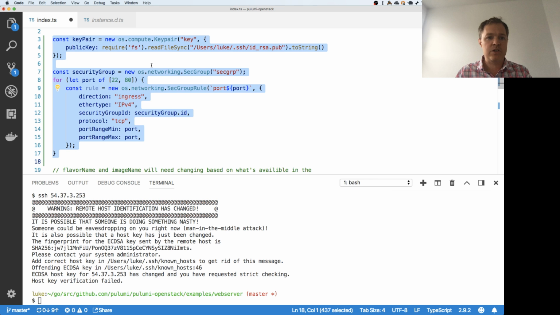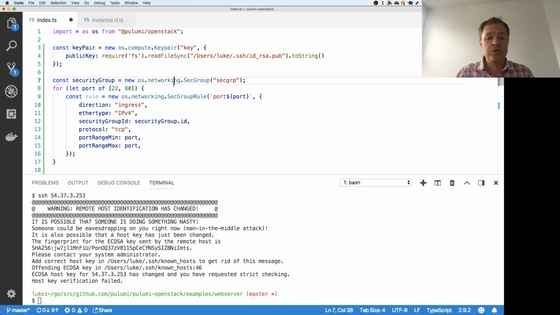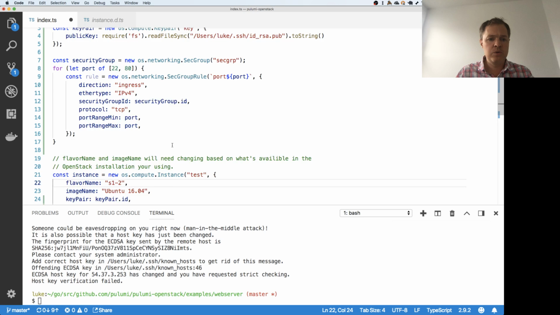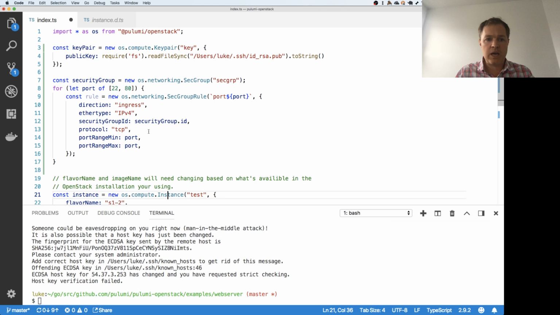So I'm going to add two things in here for this particular instance. As well as the instance down here, I'm going to add a key pair, so an OpenStack compute key pair. And I'm going to add a security group with two rules associated with it for each of the two ports, 22 and 80. So for each of those, I'm going to allow ingress on TCP over IPv4 to that security group from that port. So for each of those port 22 and 80.